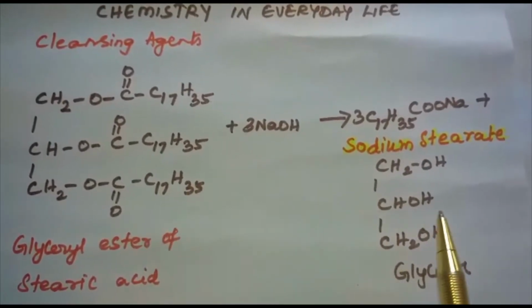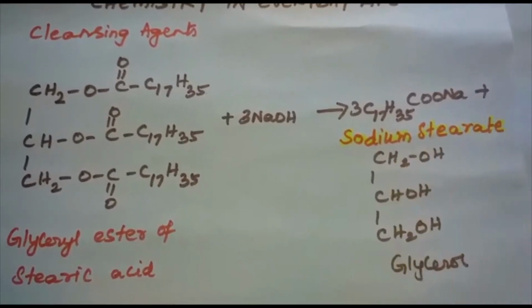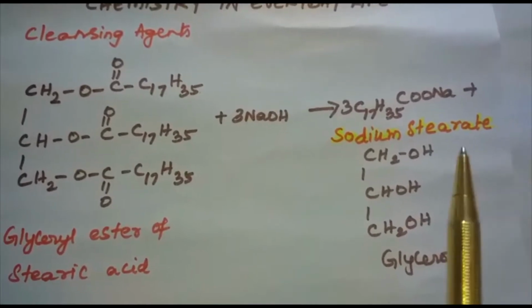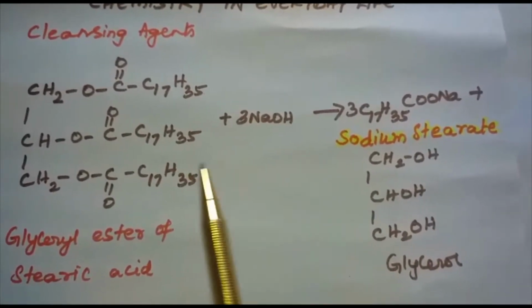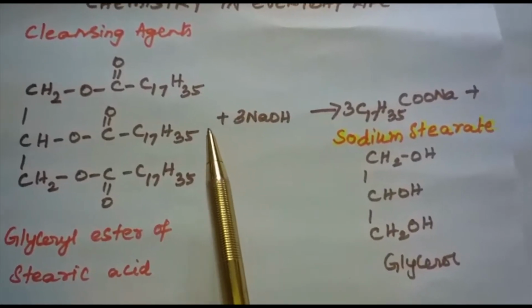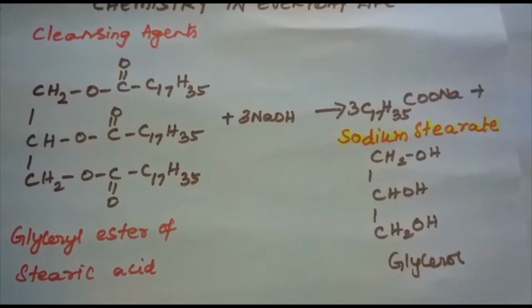And this process is known as saponification. Saponification is nothing but the preparation of soaps. Soaps containing sodium salts are formed by heating fat, that is, glyceryl ester of fatty acid, with aqueous sodium hydroxide solution. And the soap which is obtained is of colloidal form.